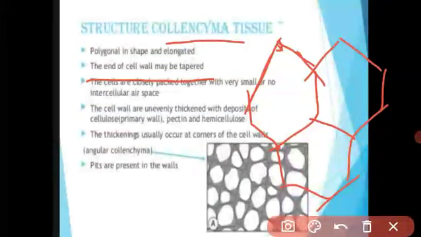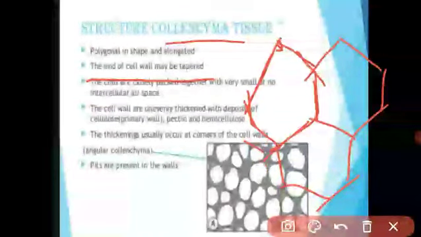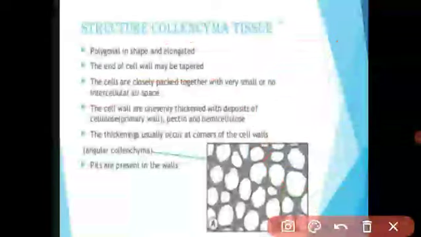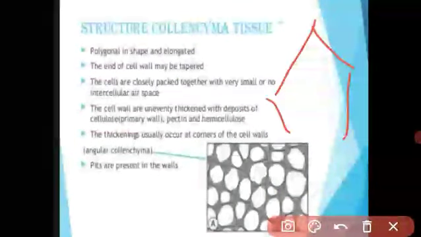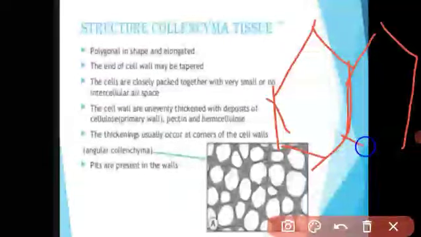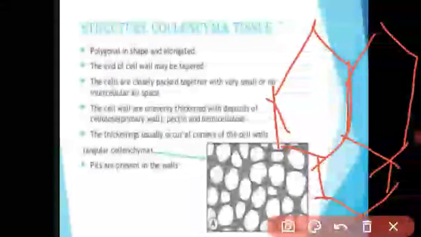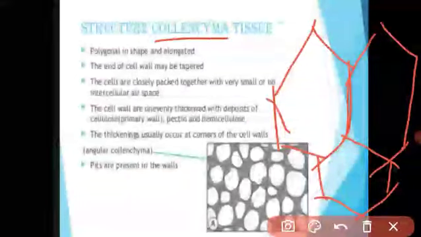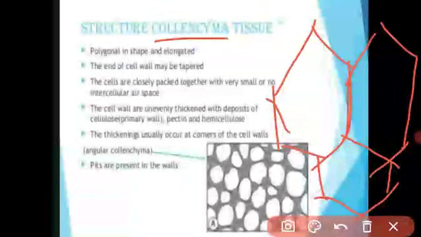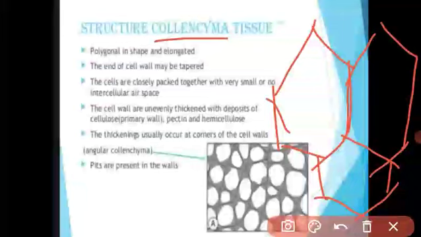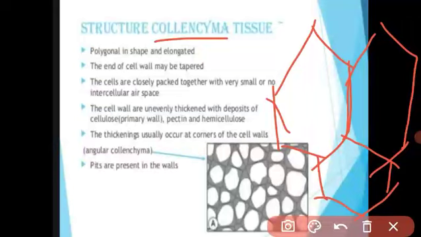This plant tissue has a cell wall. There is no intercellular space in between the two cells. Intercellular space, in the last video I explained about that. The space between two cells is called the intercellular space. But the collenchyma has no intercellular space. Understood? These cells have a very thick wall and it deposits pectin and cellulose.